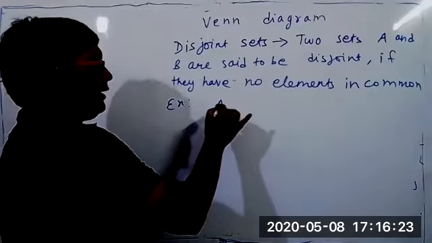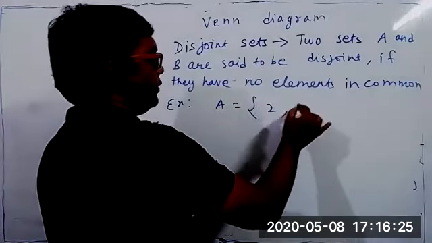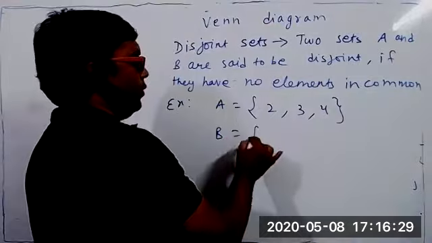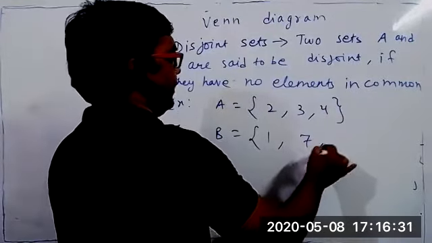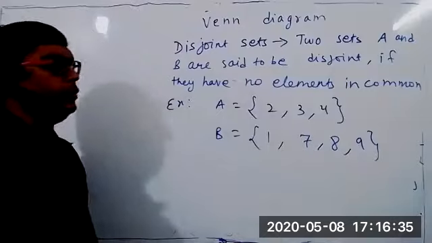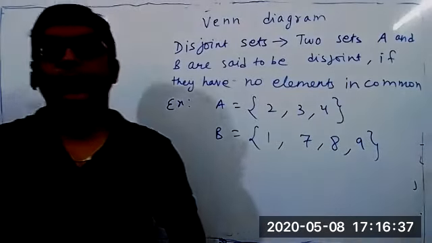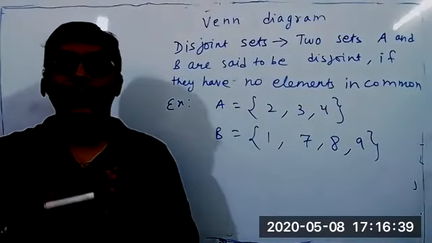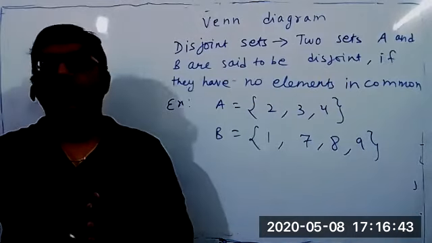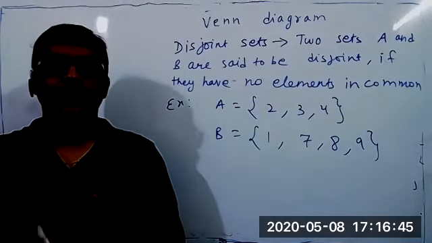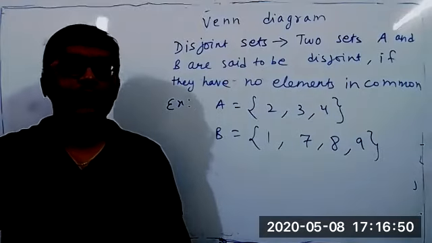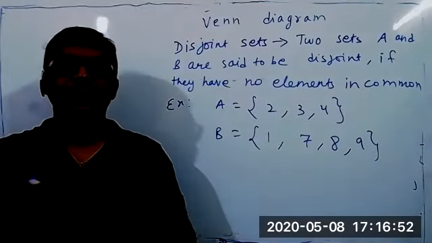Example: set A is 2, 3, 4. Set B is 1, 7, 8, 9. Students, this is a new concept, disjoint sets. When we talk about disjoint sets, there should be a minimum of two sets. Two sets are said to be disjoint if they don't have any element in common.